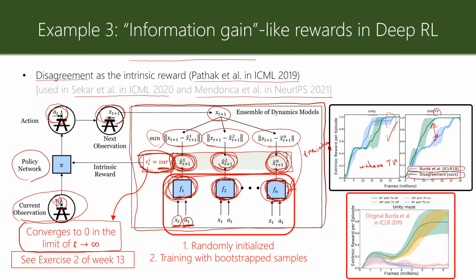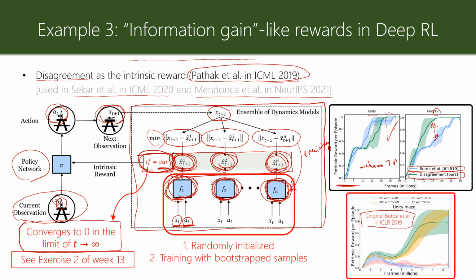One puzzling thing for me when I saw this curve in the paper of Pathak et al. in 2019 was that the curve for surprise seeking is very different compared to the original paper of Burda et al.